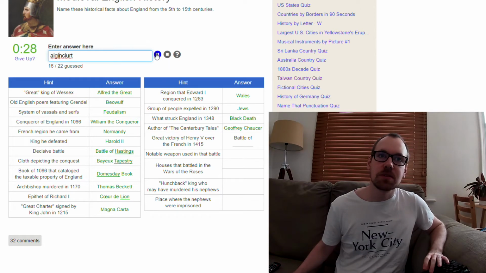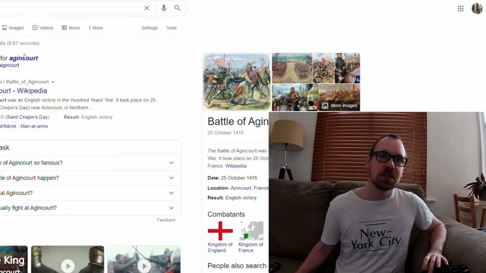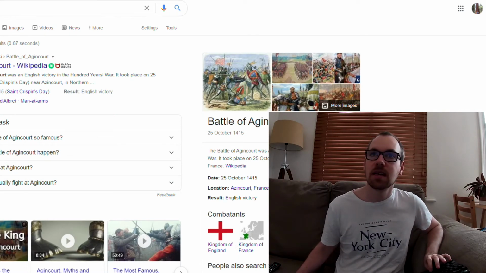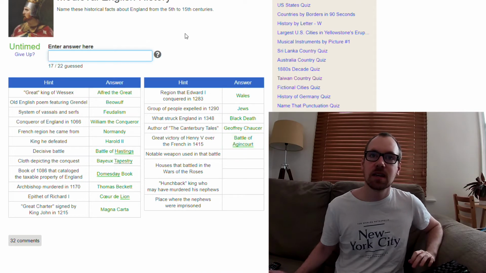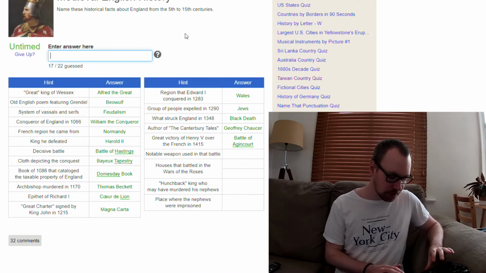I'll just pause the timer, because... Oh yeah, take on the time. There we go. I don't have to rush. Agincourt, that's how you spell it. Notable weapon used in that battle. Oh, the longbows, English longbows.